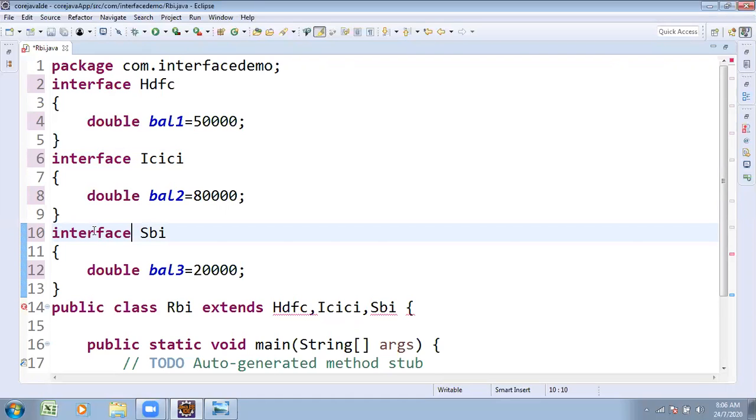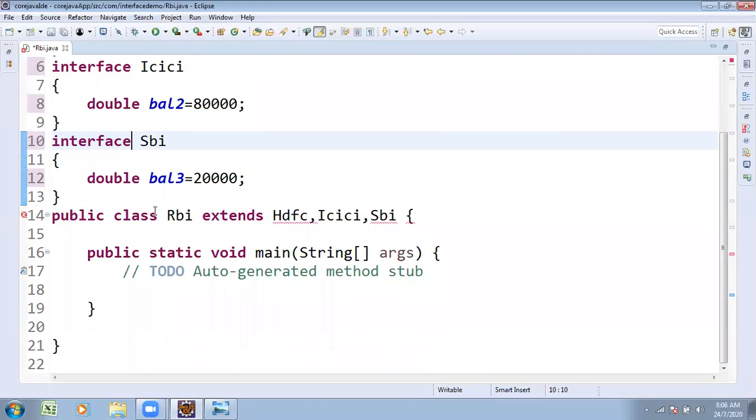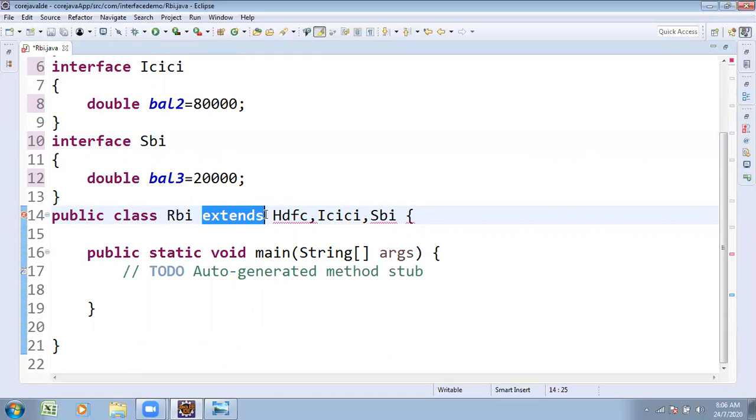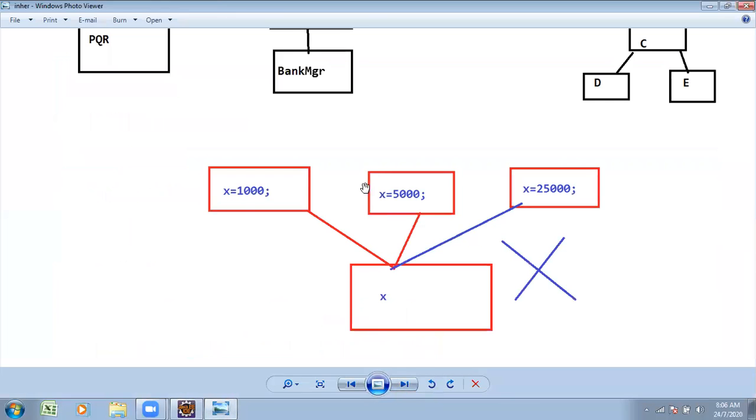Interface SBI. Now I wanted to use it for the subclass. Previously, for a class, which keyword? Extends. Now I am using an interface, so implements. Implements HDFC. Observe, when we try to use extends from several super classes to one subclass, it is not supported.